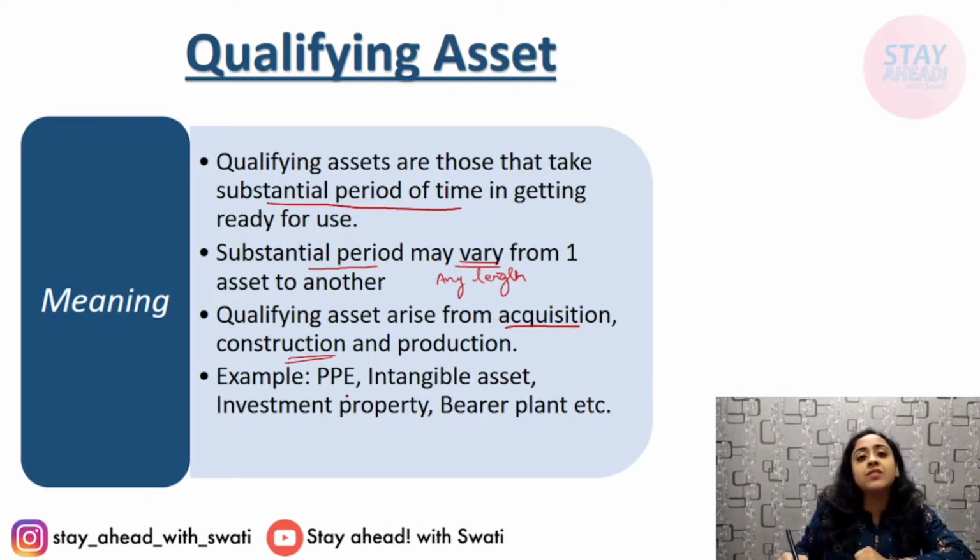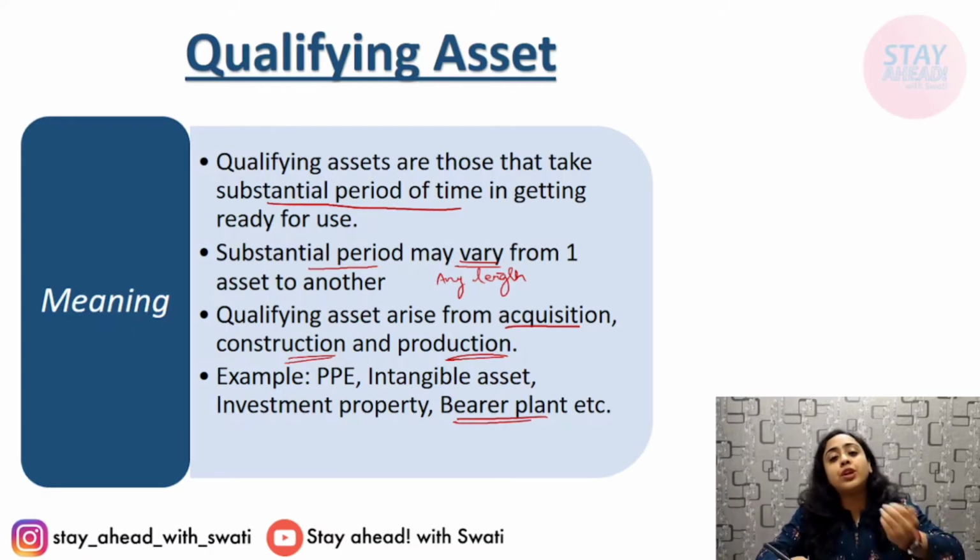Okay, you can hire someone and get it constructed, or you can produce it on your own. Either it can be acquired, constructed or produced. For example, a bearer plant. What is a bearer plant? Any plant, any agriculture produce, for example vegetables, fruits, cereals, anything that bears some fruit in return, is known as a bearer plant.